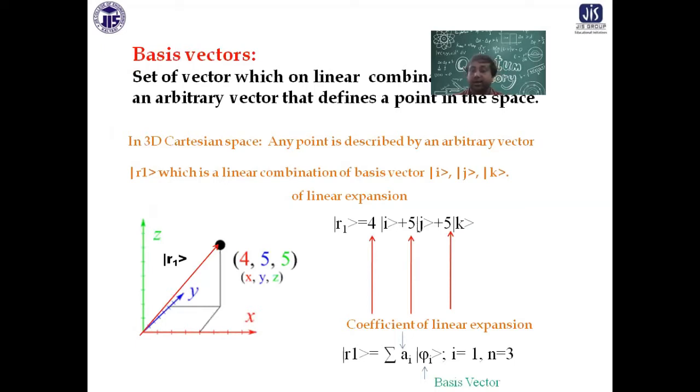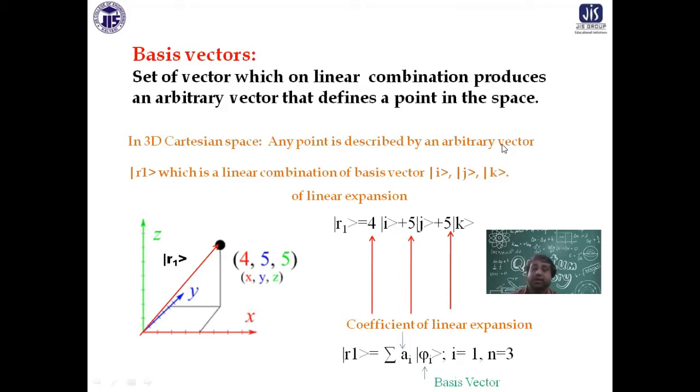The idea is that any point in a Cartesian space, any space, you can represent by an arbitrary vector, and the arbitrary vector is a linear combination of the basis vectors. In Cartesian space, as you can see on the screen, there are three basis vectors. So I can express any point R by some vector R1, which is a linear combination of the intersections along the x, like 4i, 5j and 0k, or 5k, whatever you say in my description.